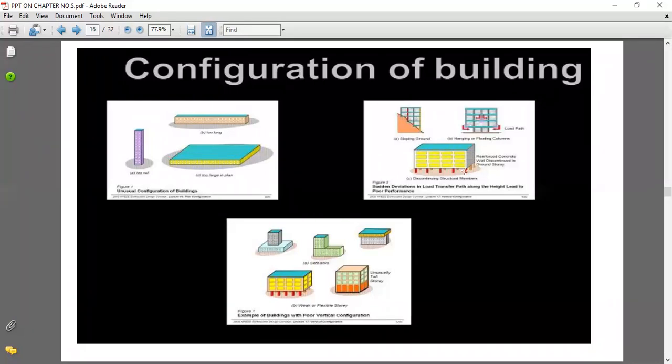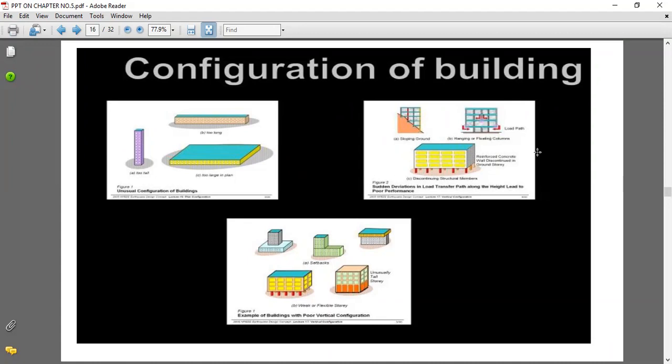In the second figure, there is a configuration of the building on a sloping ground, and on this sloping ground the height of every column is different: columns 1, 2, 3, 4, four columns, each with a different height. So whatever loads come onto the structure during an earthquake, because of this, overhang will usually be formed. Sometimes there will be failure of these columns from first to last, and such a condition is not good for the seismic behavior of the building.